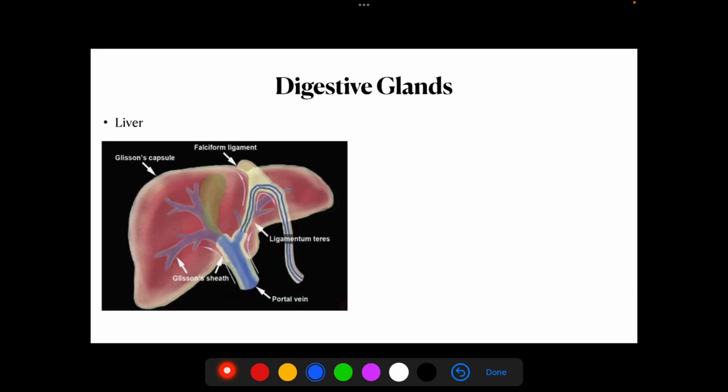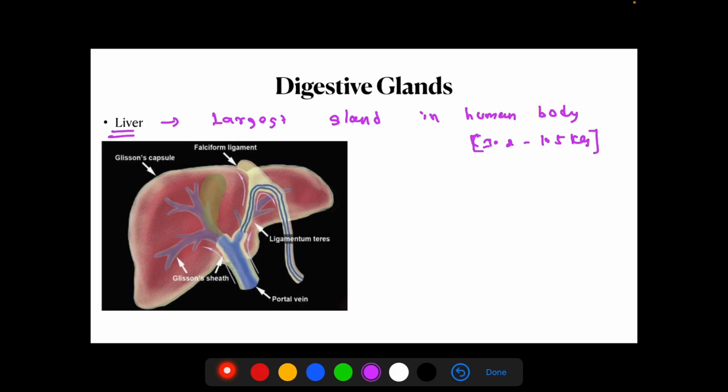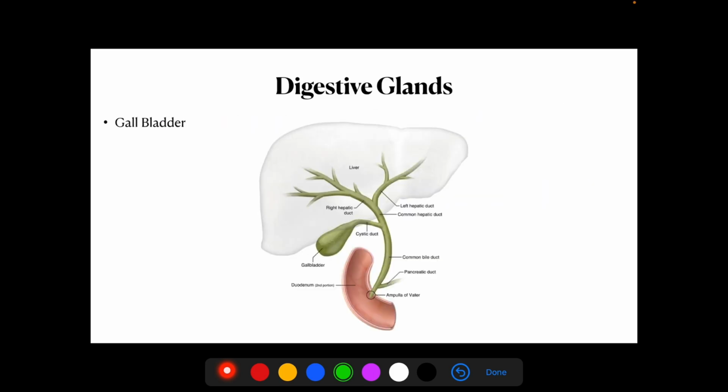Okay, now we are moving to the liver. You can see it is present on the right side of your alimentary tract. It is the largest gland in the body, weighing around 1.2 to 1.5 kilograms. It has two lobes, a right lobe and a left lobe. The liver is covered with a sheath known as Glisson's sheath. So note it down.